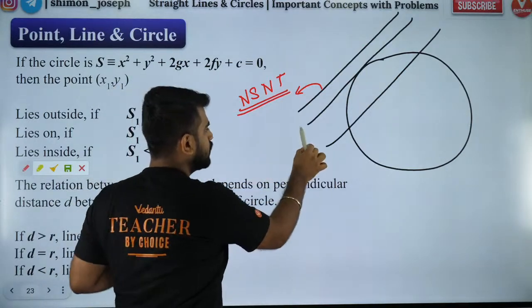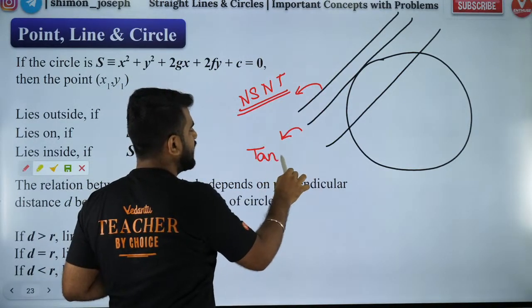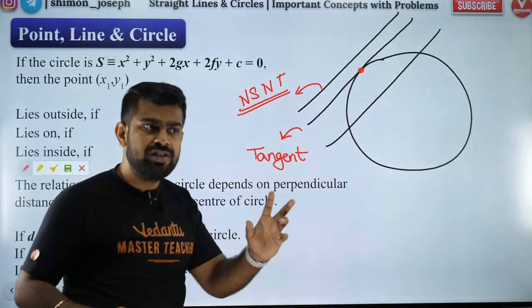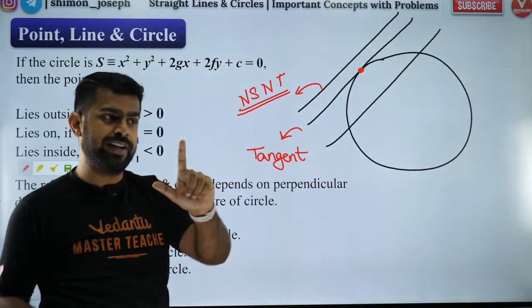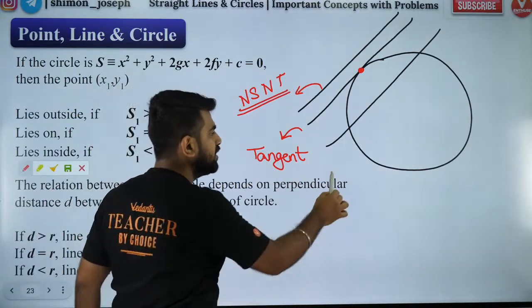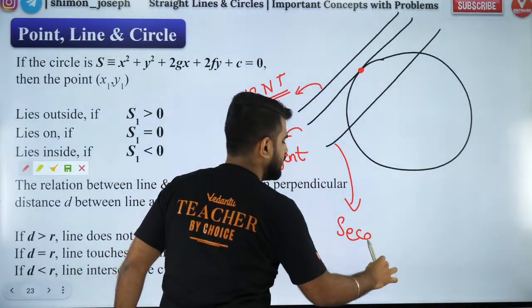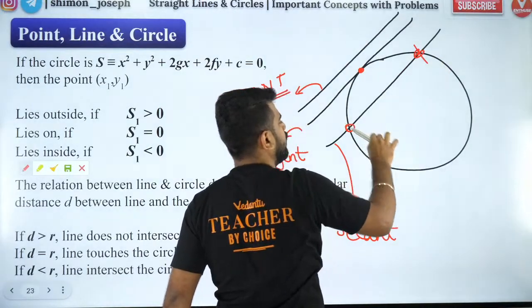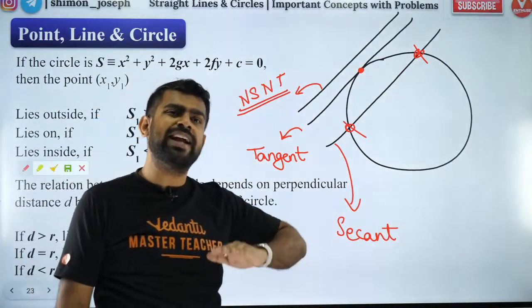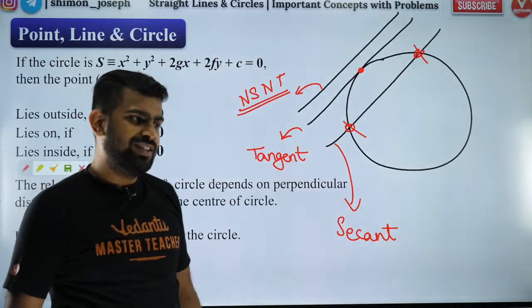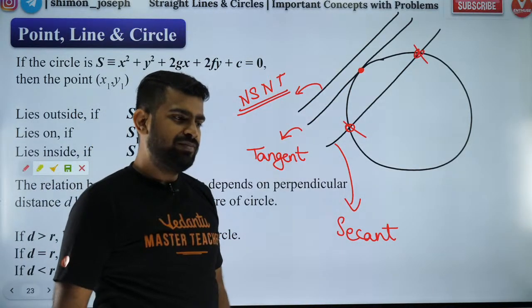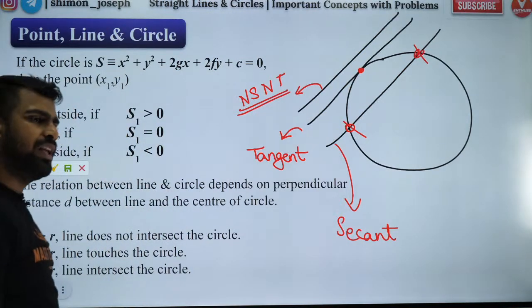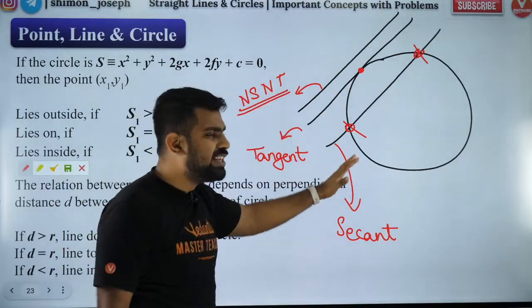The second one is called a tangent. Why? Because tangents touch the circle at only one point. And the last one is a secant. Secants cut the circle at more than one point. They intersect the circle. Got it? Very good. Did you guys get it? Are you all clear? So these are the three kinds.